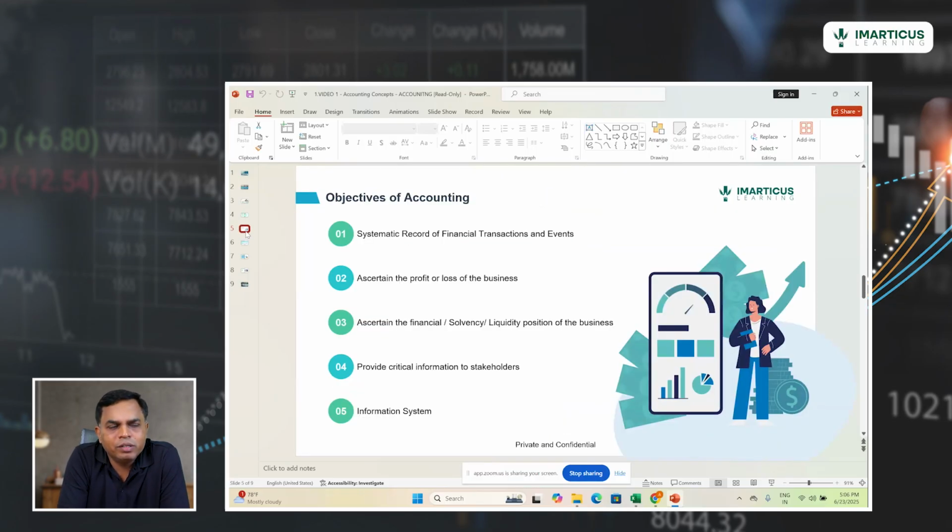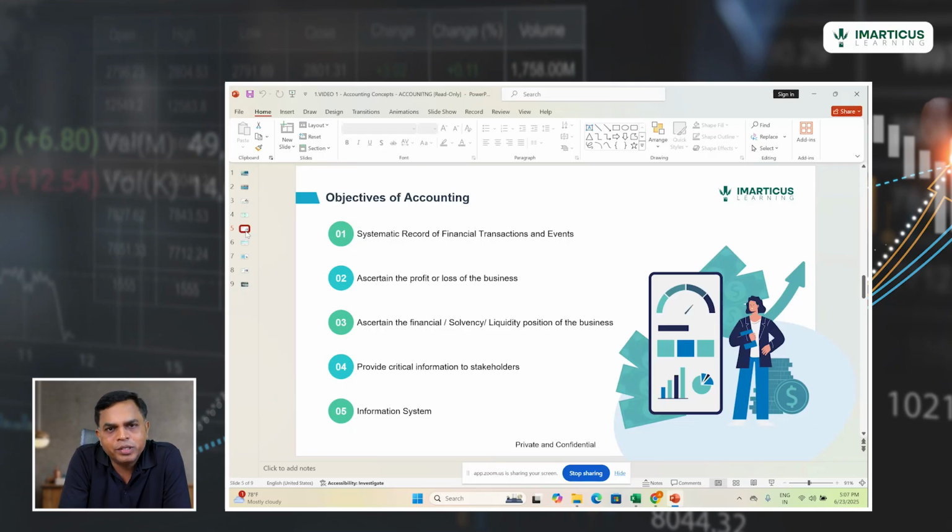Now let's look at what are the objectives of accounting. First, accounting is a systematic record of financial transactions and events. Now, why do we call it systematic? It is done with a proper procedure by following the principles of accounting and procedures in accounting, and by applying these principles and procedures, the accounting books are prepared. So that's why we call this a systematic record.